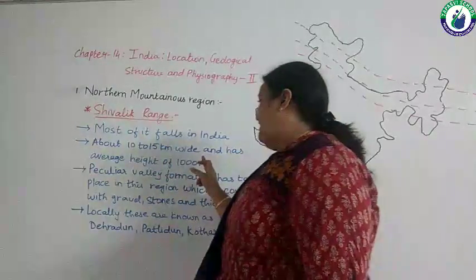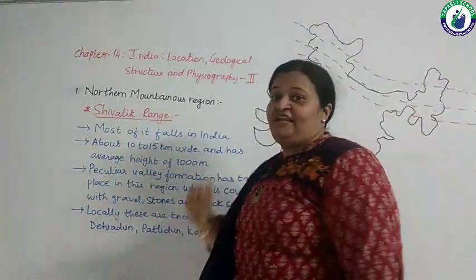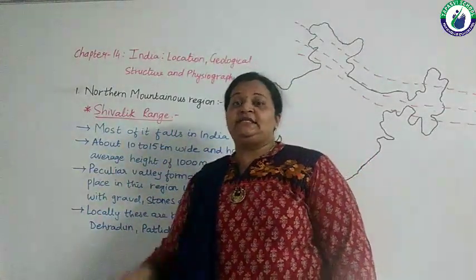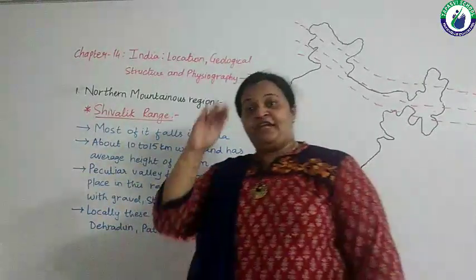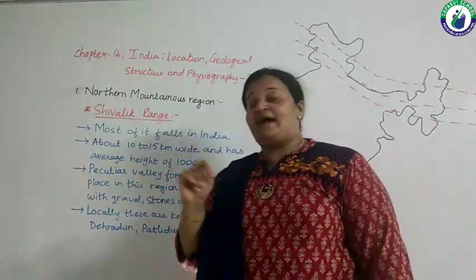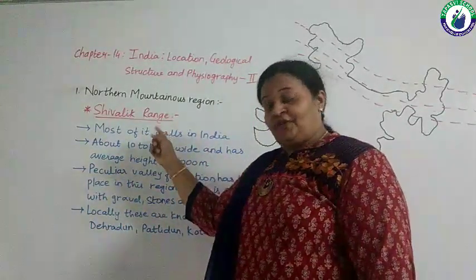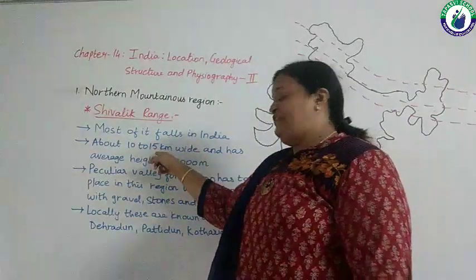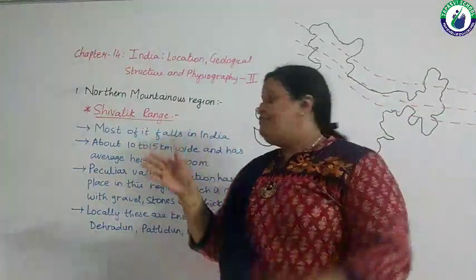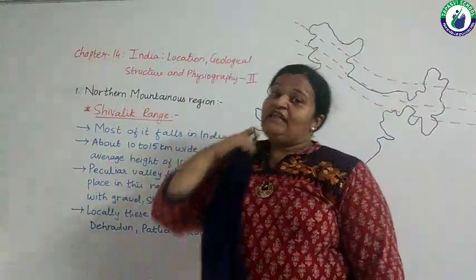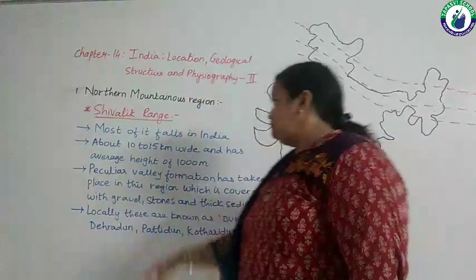It is about 10 to 15 kilometers wide and has an average height of 1000 meters. Each and every range lying in the Shivalik range is 10 to 15 kilometers wide and has an average height of 1000 meters.